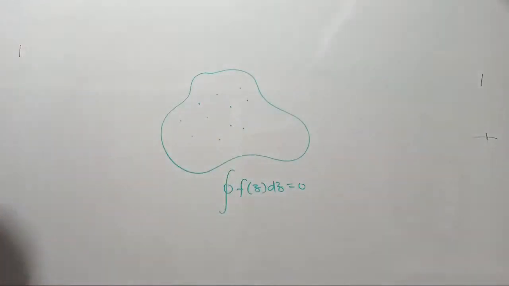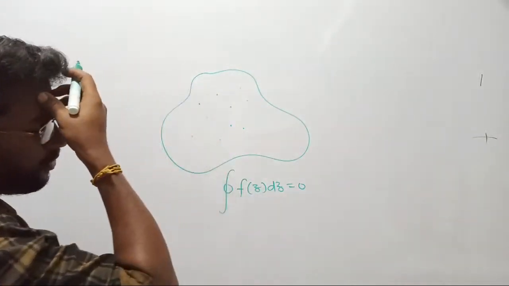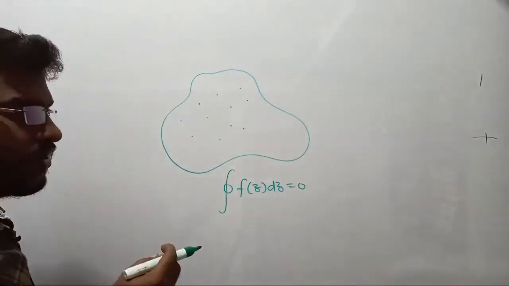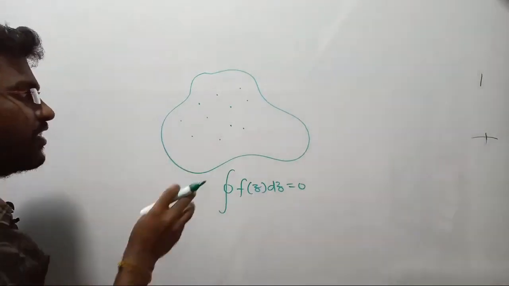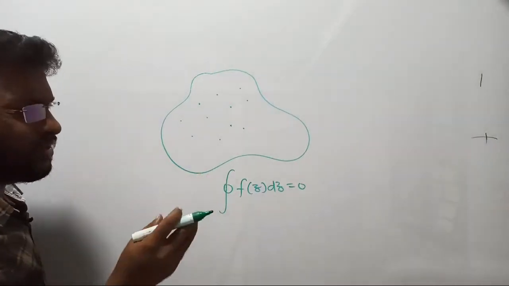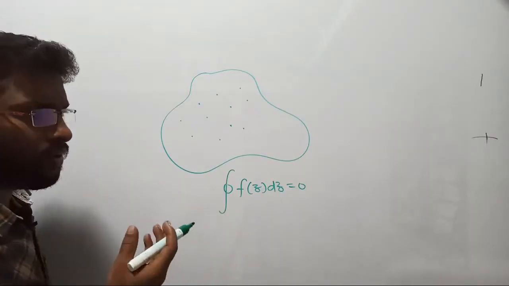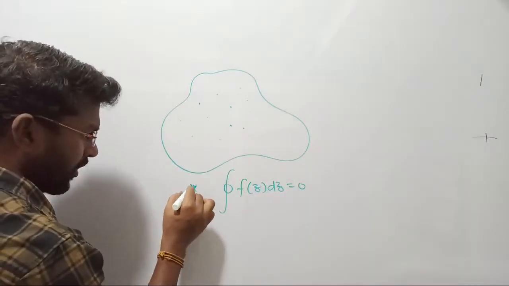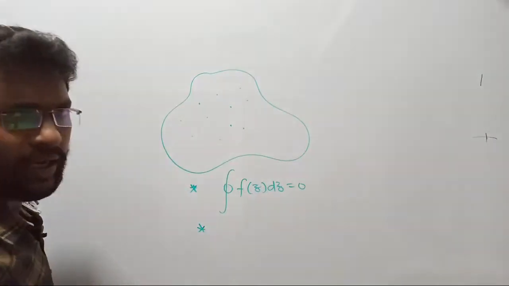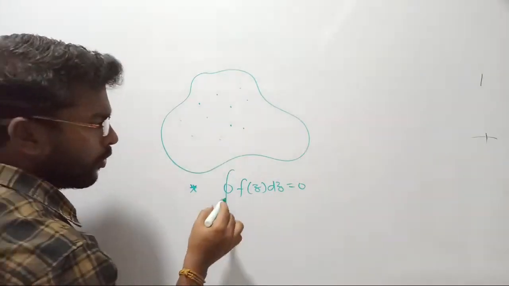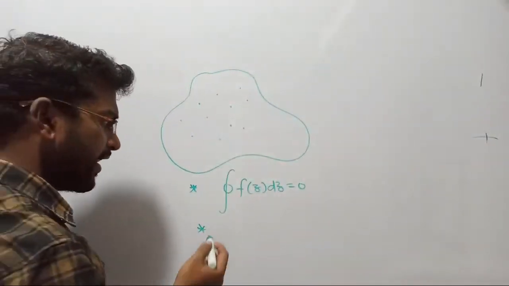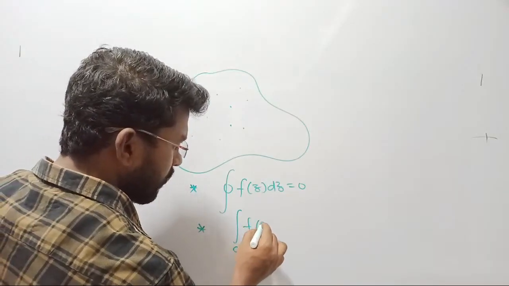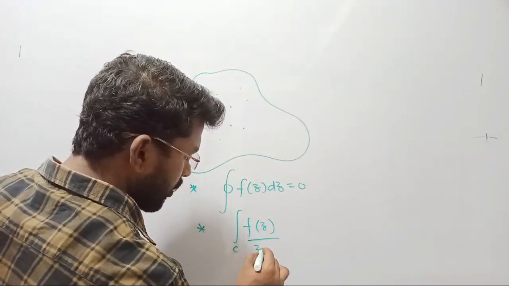Then you have to remove that pole from the system, such that we should see the effect of the singularity. If there is any pole, that is called a singularity. But there is a small difference between singularity and poles, which I will define; let us see the difference. Before that, I would like to conclude what we saw. This is the first case. In the second case, if I find any poles inside the contour in that closed integral, then we have to remove that pole from the system.